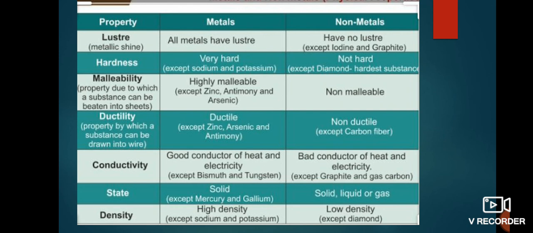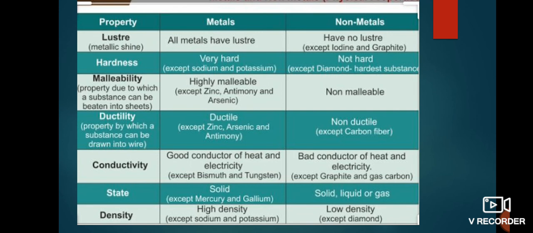First property is luster. All metals have a luster. Non-metals have no luster, except iodine and graphite. The second property is hardness. Metals are very hard. Non-metals are not hard, except diamond, which is an allotropic form of carbon and the hardest substance. Next is malleability.